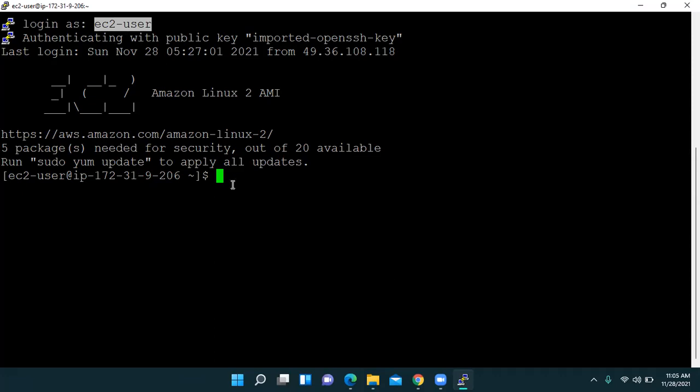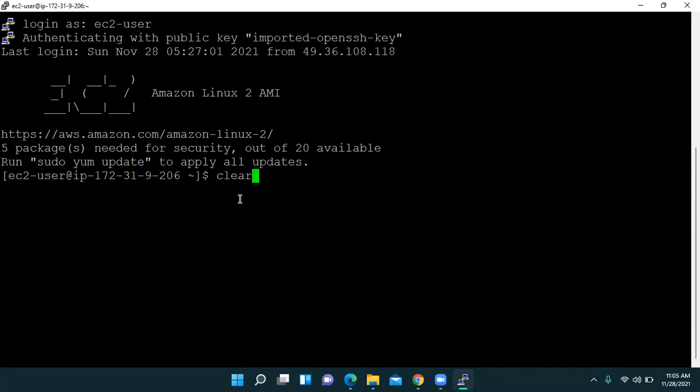PuTTY has become inactive, so let us take advantage of that. We see one command, which is the clear command.